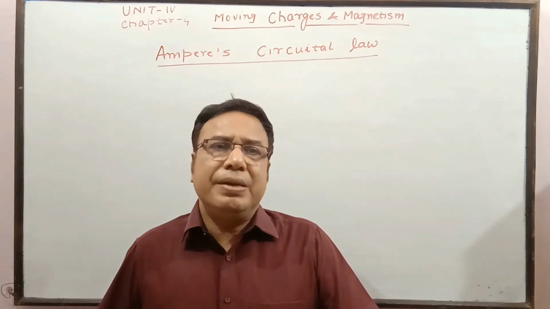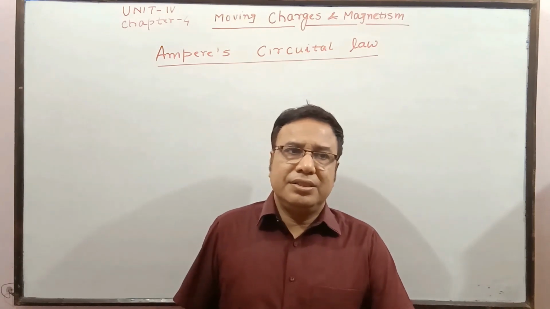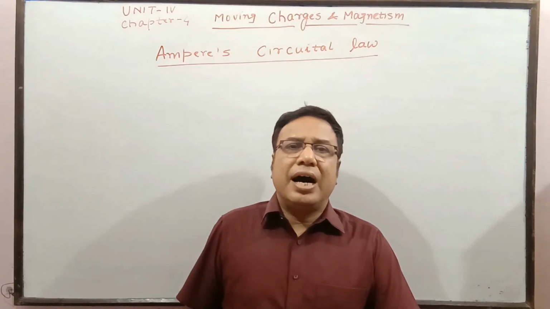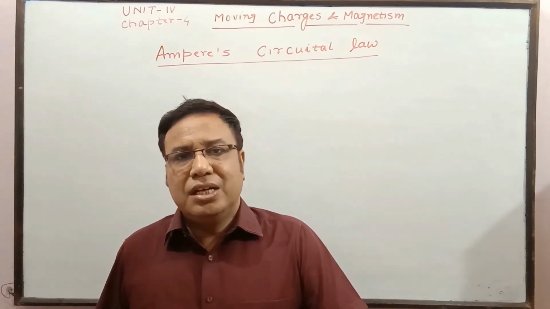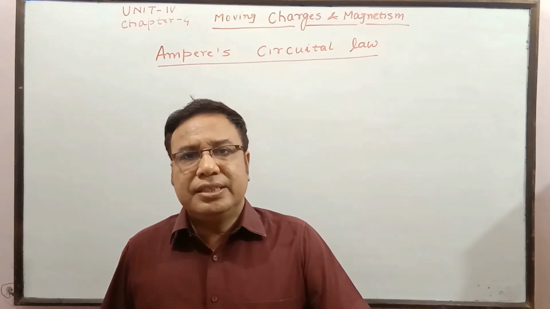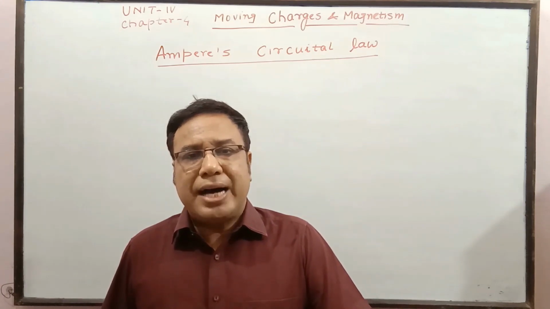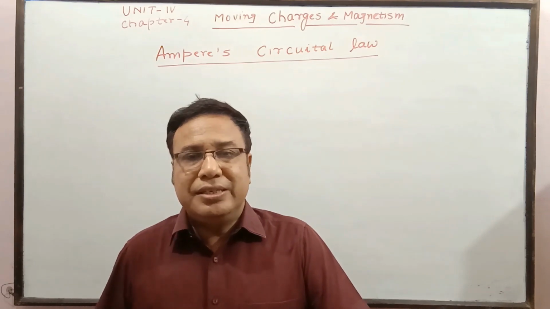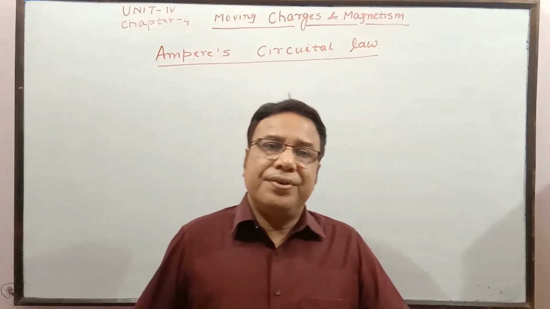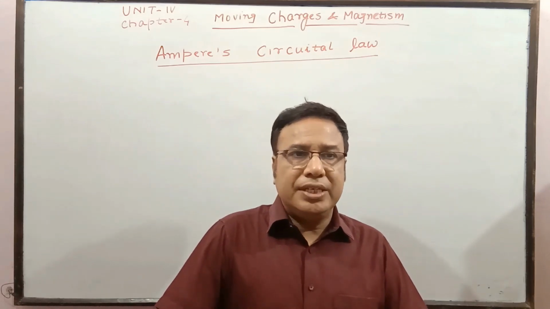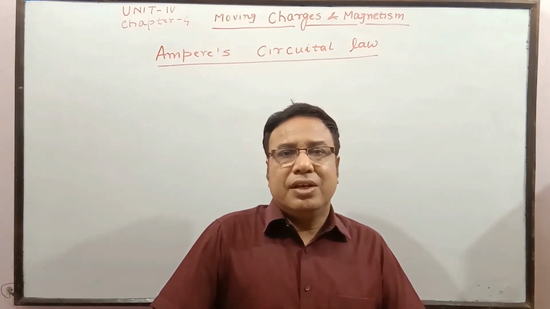This relation may be applied in highly symmetric situations to find magnetic field more easily than by computing it with Biot-Savart law.